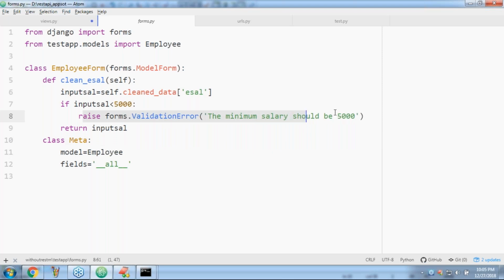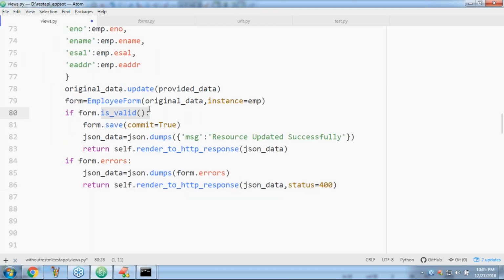This validation error won't be displayed to the end user. The is valid method just returns false while performing validation. If it sees any exception, the is valid method simply returns false. If it returns true, save that. If it returns false, then send the error information.